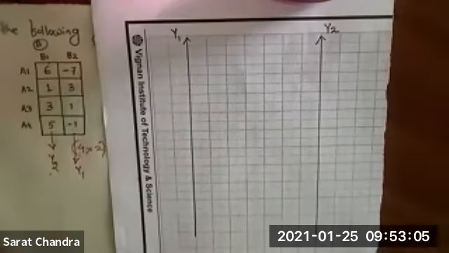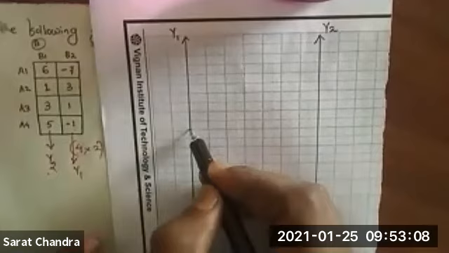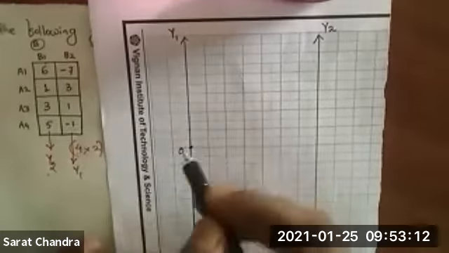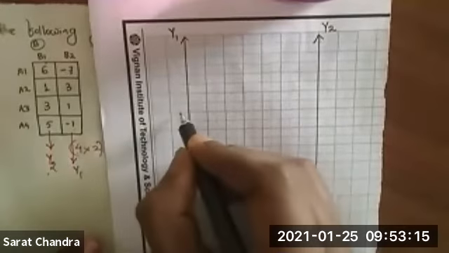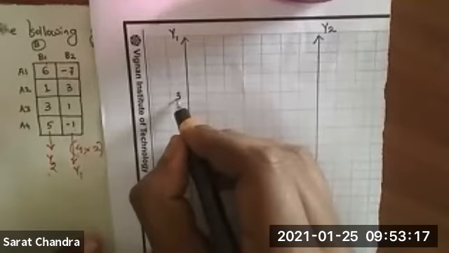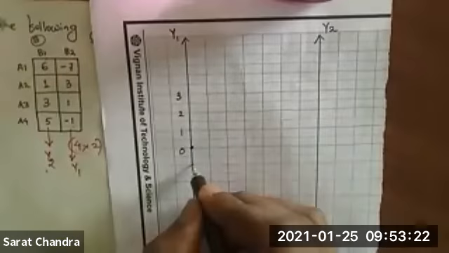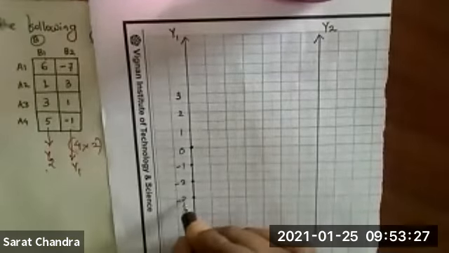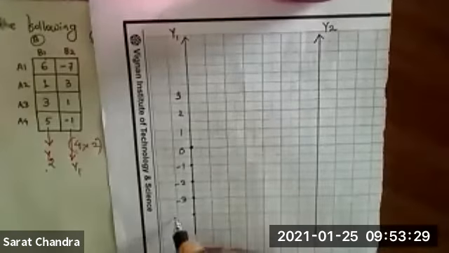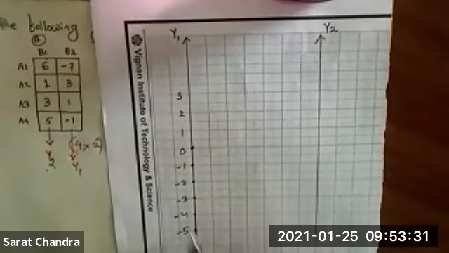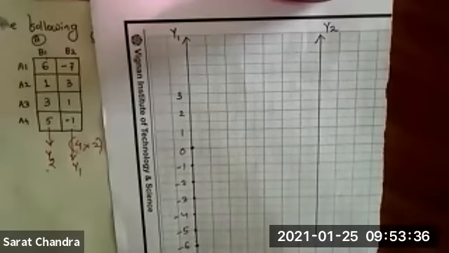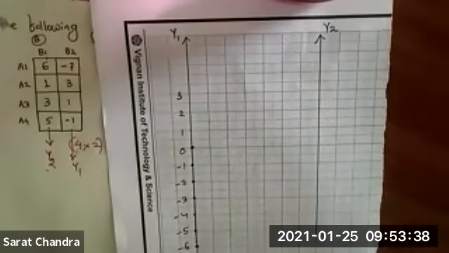So I will mark 0 here, then 1, 2, 3. And the lowest point is -7, so this one is -1, -2, -3, -4, -5, -6, -7. So I have marked it in this manner.